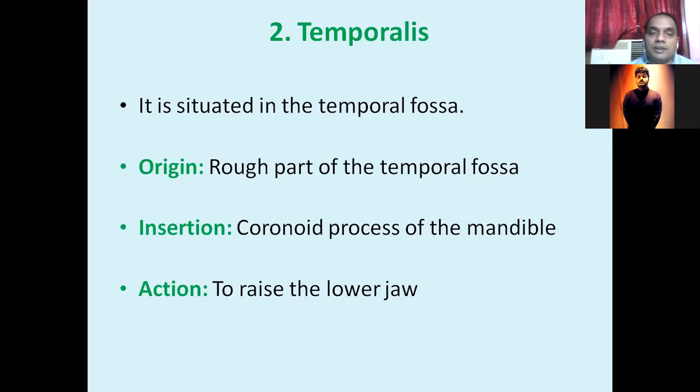The origin of the temporalis muscle is the rough part of the temporal fossa. Its insertion is the coronoid process of the mandible. I told you the mandible articulates with the temporal bone and forms the temporomandibular articulation. So the temporalis arises from the temporal fossa and inserts into the coronoid process of the mandible, and it helps in raising the lower jaw.